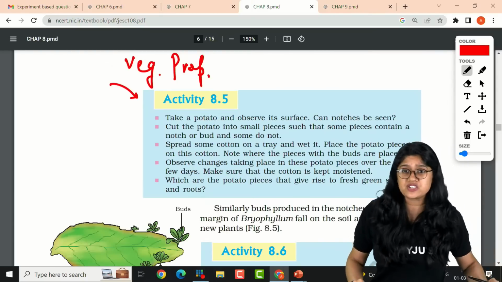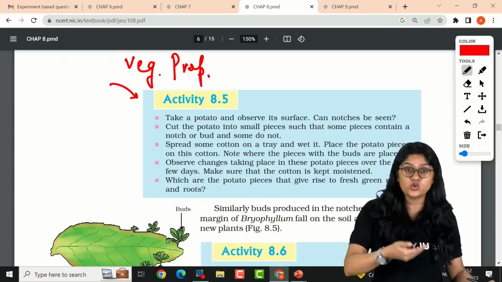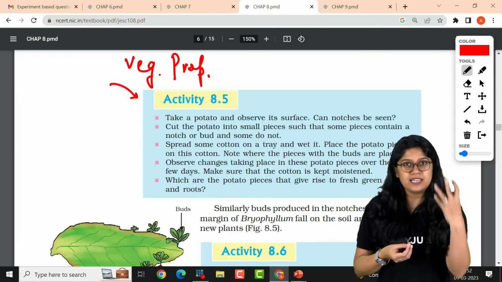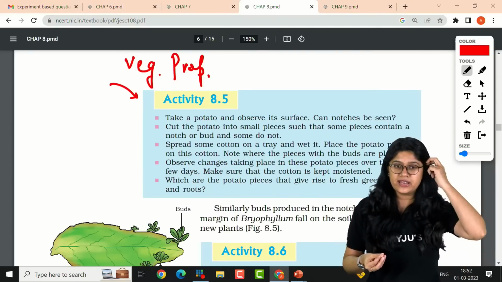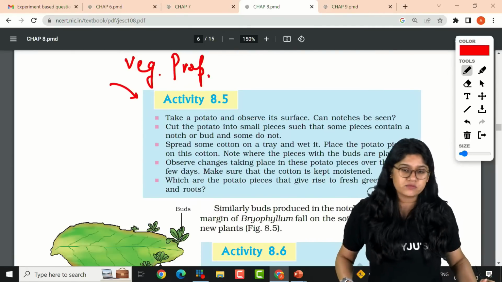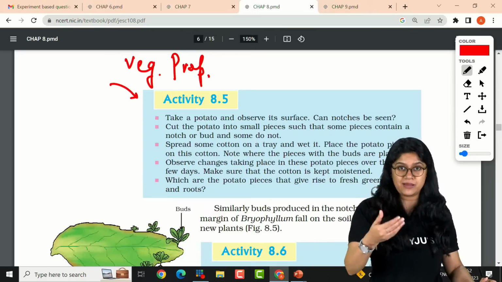Everyone, what is vegetative propagation? Very good. So of course, when the vegetative parts are used to reproduce, these parts will be helping us to have new plants. They actually help in the production of new plants. We call it vegetative propagation. So out of that, of course, we have root, stem and leaves.